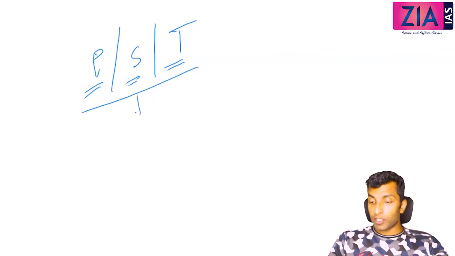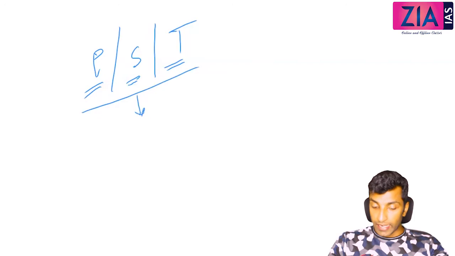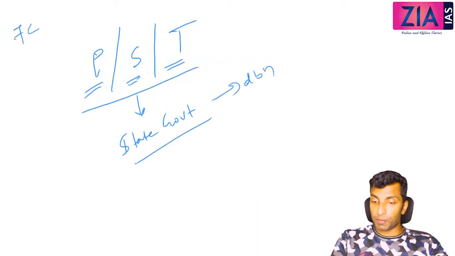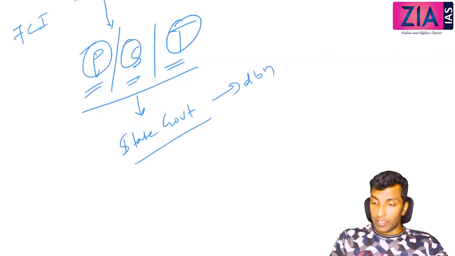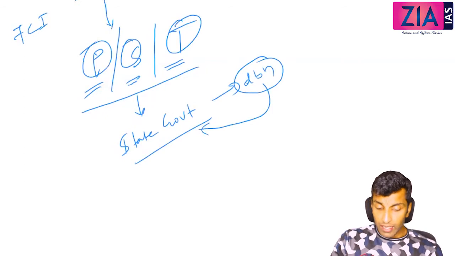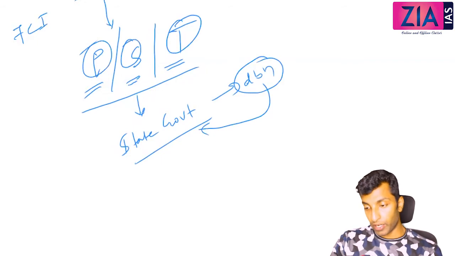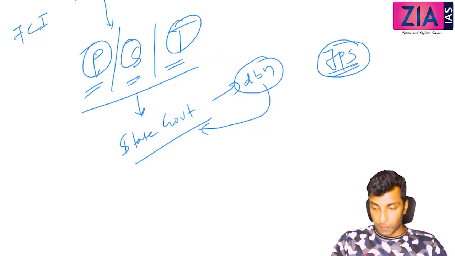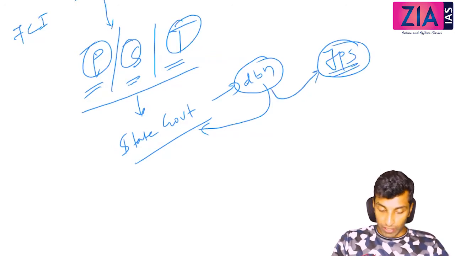Now, who is responsible for the distribution? The state government. Just write, the state government is responsible for distribution. So FCI is responsible for procurement, storage, transportation. On the distribution side, it is the state government which is responsible for distribution of food grains and other essential commodities through fair price shops.